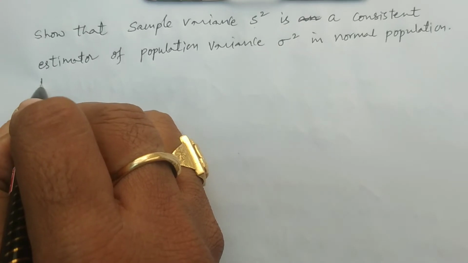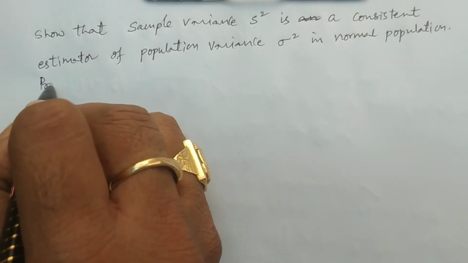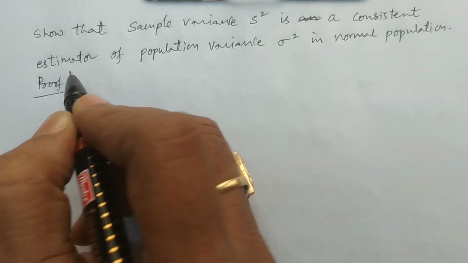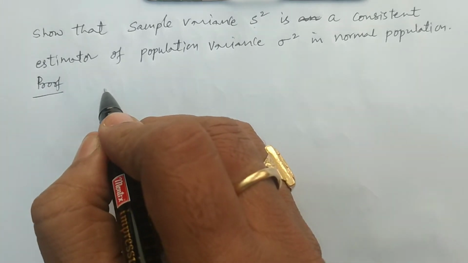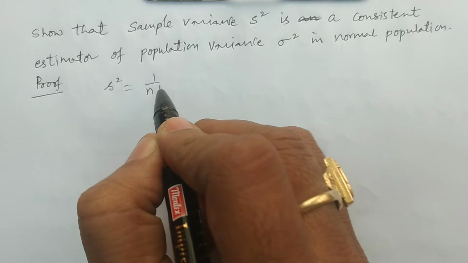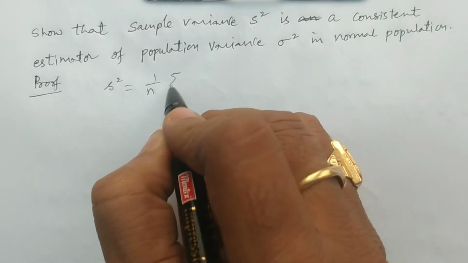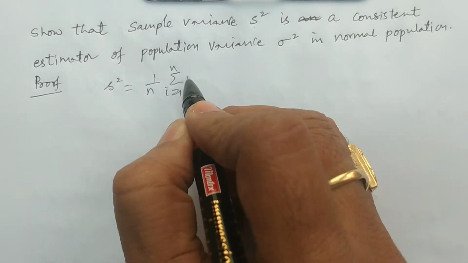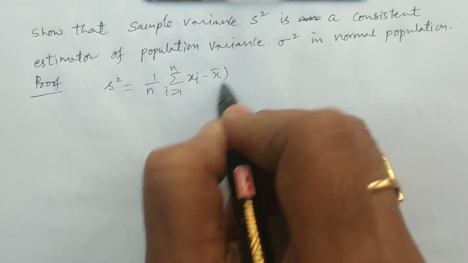To prove this result, S square is the sample variance. So S square is equal to 1 by n summation i equal to 1 to n, xi minus x bar whole square.